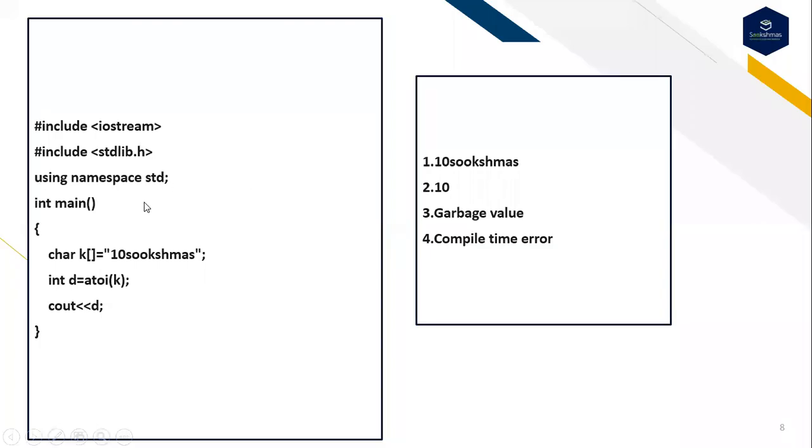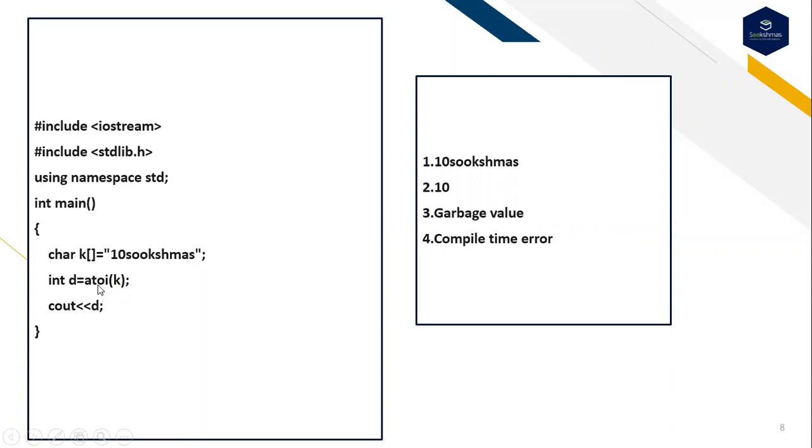That's the next question. So int main and char k equal to 10 followed by sukshmas. Here I'm introducing the predefined function called atoi, which is present in stdlib. You have to include this header file to execute this program. Atoi, followed by the character array I'm passing over here.